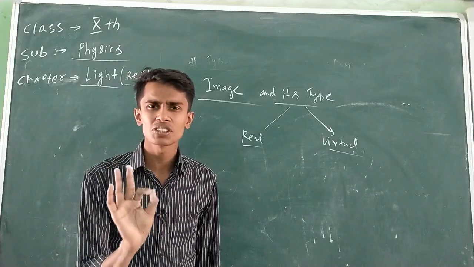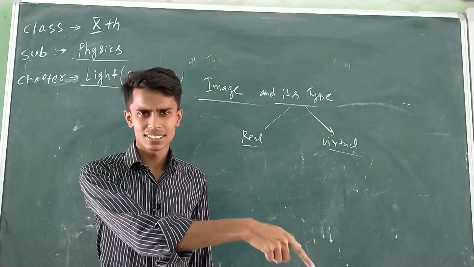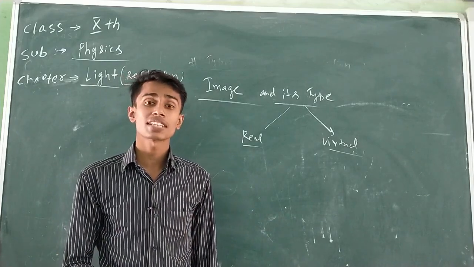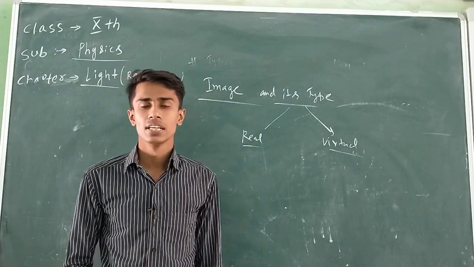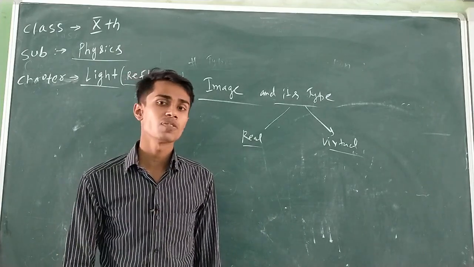Could you distinguish between a real and virtual image? These are important questions. I think this question will be asked in the board examination. What is a real image and what is a virtual image? The image formed due to actual intersection of reflected light rays is called a real image. The image formed when reflected light rays do not meet actually, but they appear to meet behind a mirror, the image will be virtual.